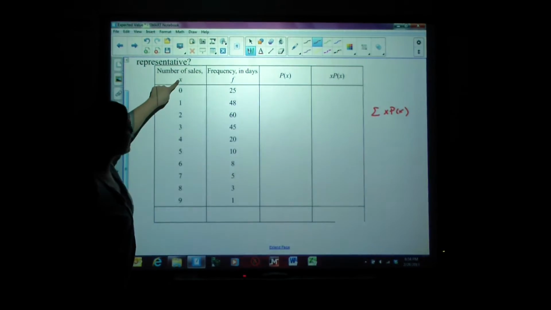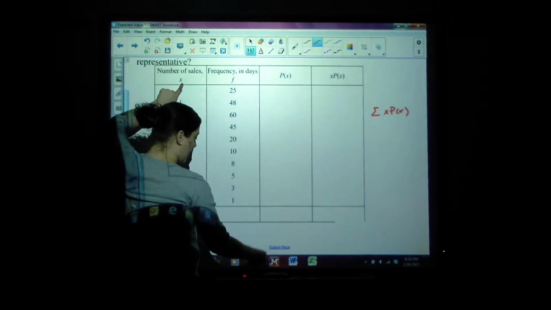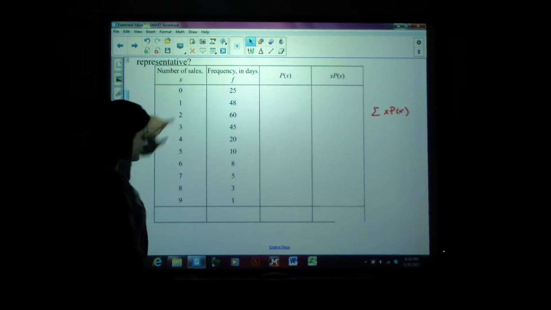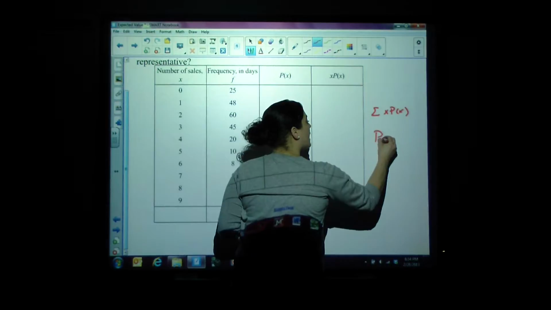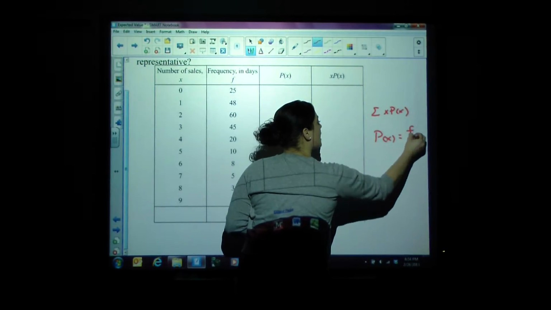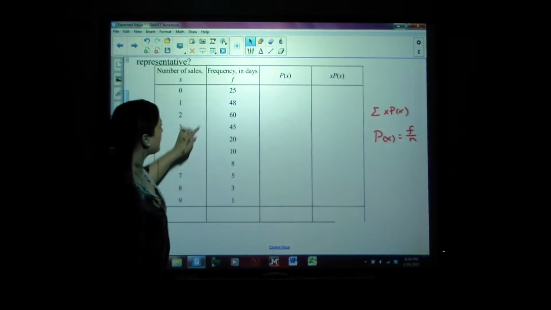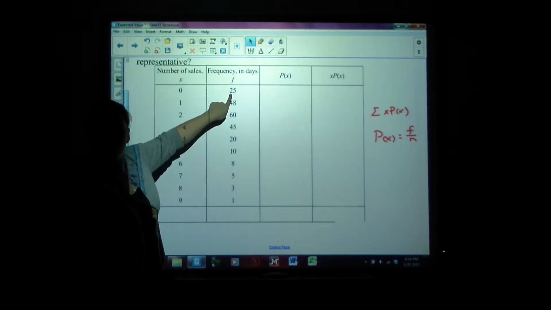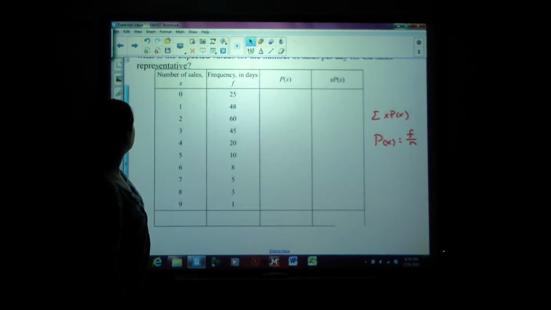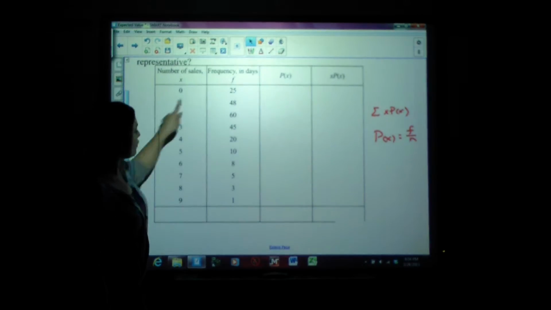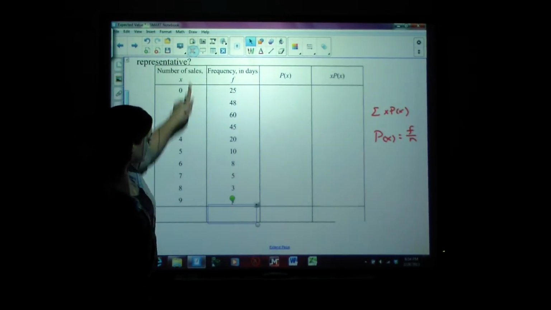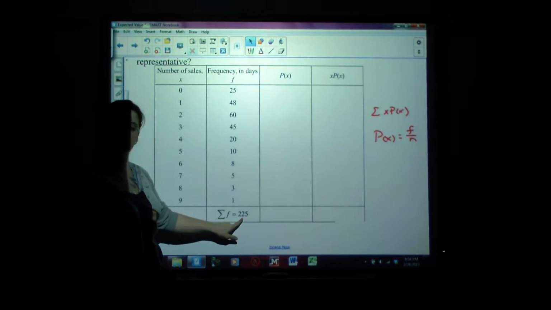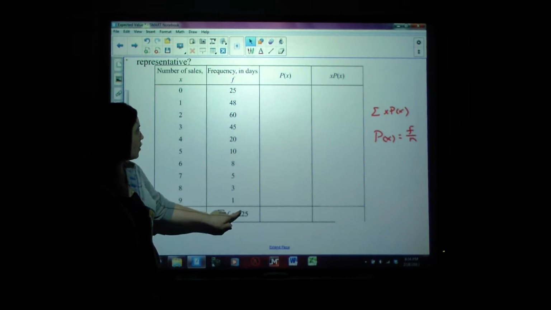So here's our x column, but we need to find p of x. How do we find p of x? Again, that probability is a part out of a whole, the frequency divided by the total. So notice for 0 sales, 25 days is how often that occurred. Well, what is the total? How many total days was he selling? Well, that was 225, or if you add up all the frequencies, we again get 225. That's the total, so we're going to take the part divided by the total.